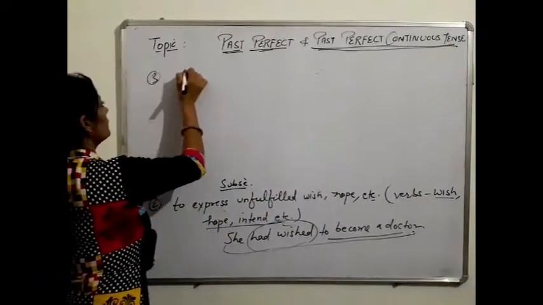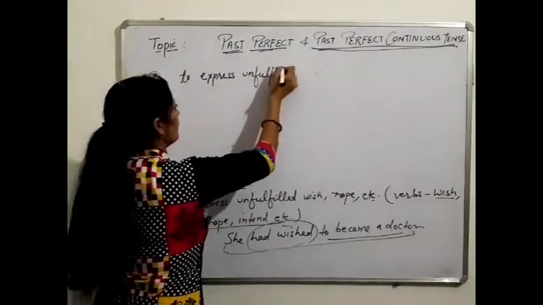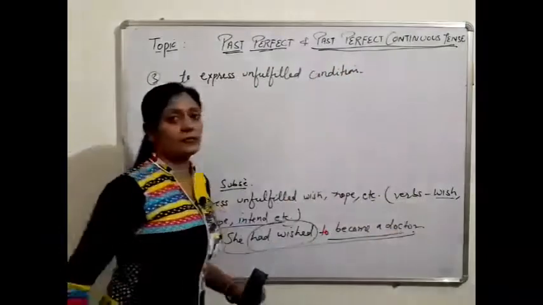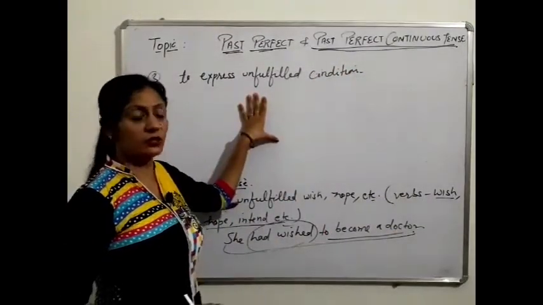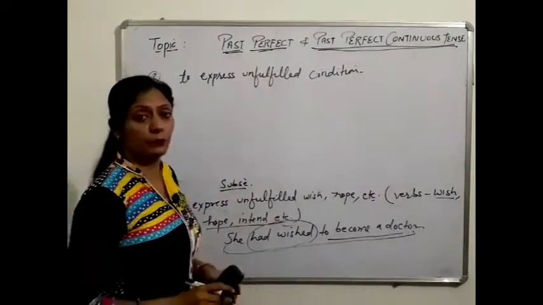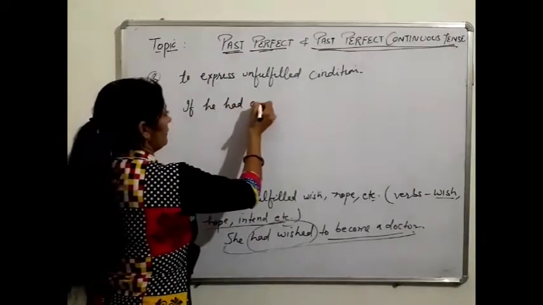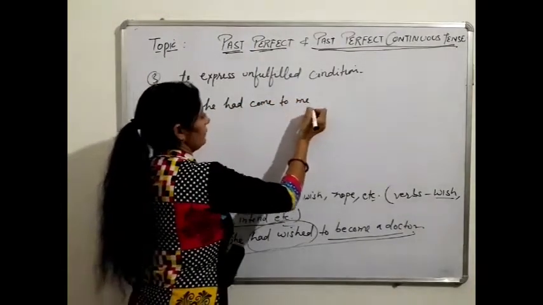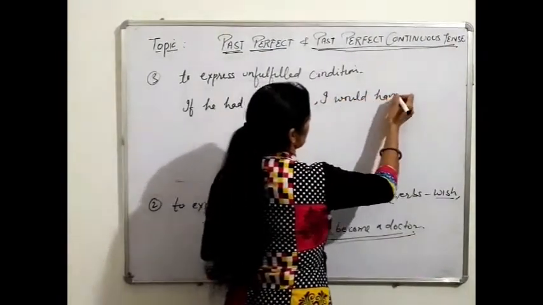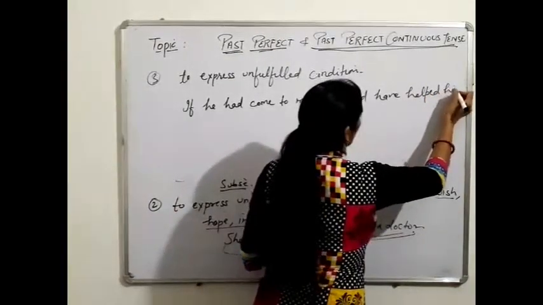Third one is to express unfulfilled condition. Here students, say this one. Already we have done this condition in present indefinite, then in past indefinite, and now we are doing it in past perfect. See the example. If he had come to me, I would have helped. I would have helped him.